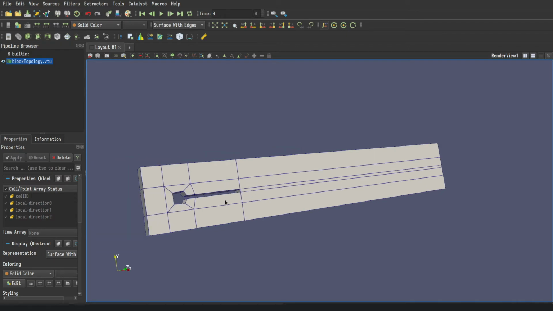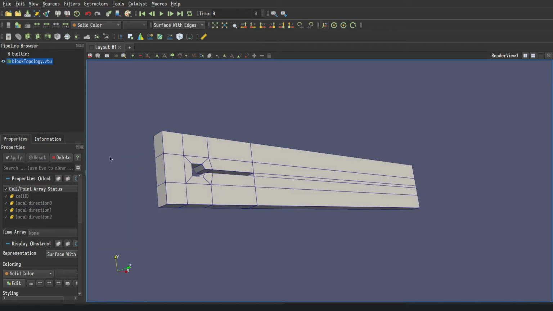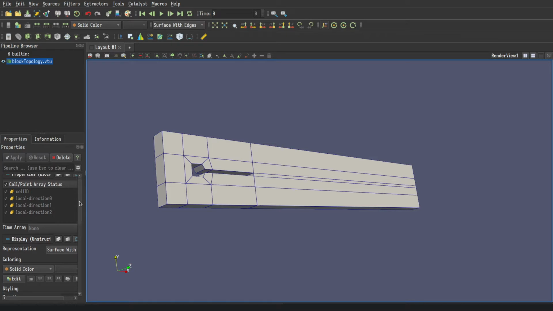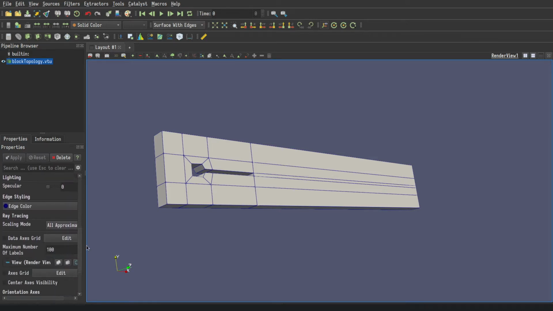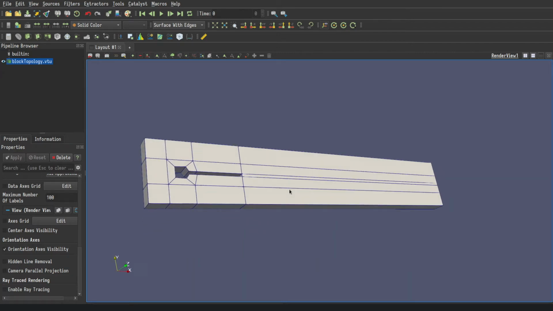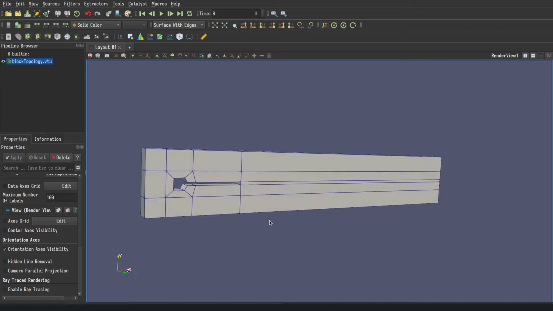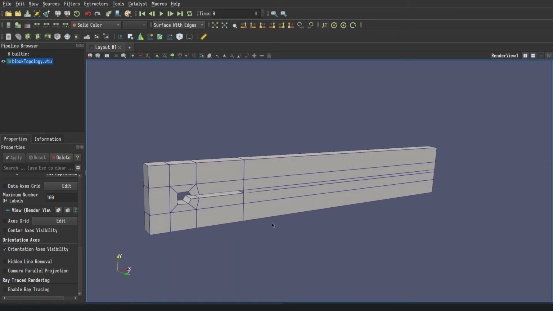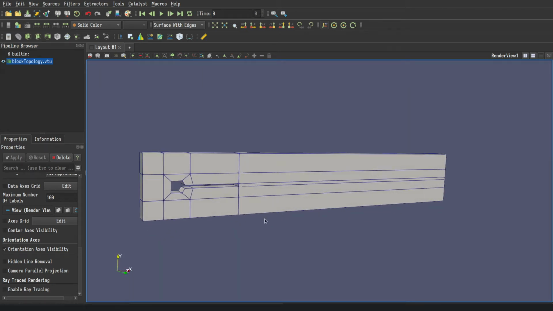Unfortunately, this does not allow me to show you the numbers as far as I can tell. If you find a way to do that, please let me know. So you can't get the block numbers and the vertex numbers shown on this, which would help in finding where all of these different vertices are. But this is how our block mesh structure looks.